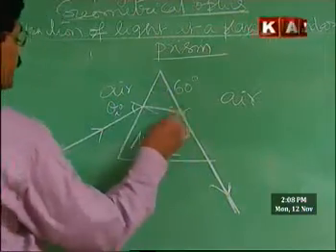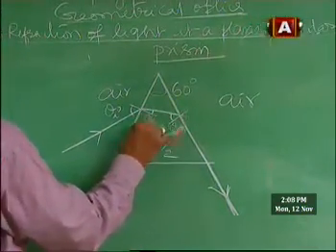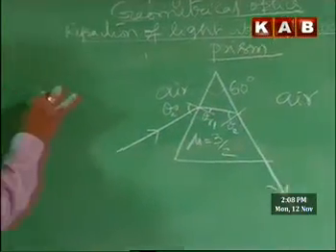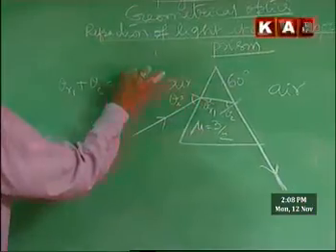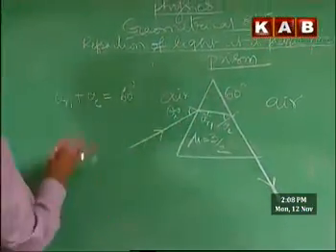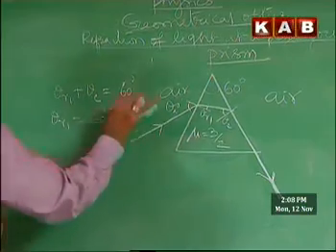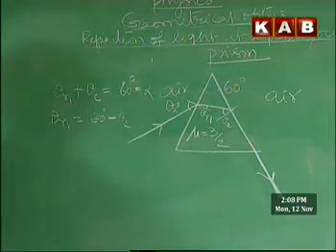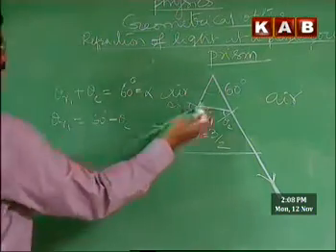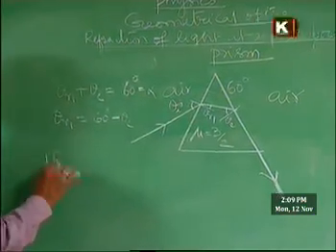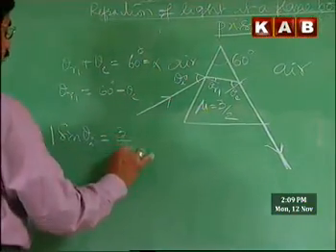So we write like this. This has to be theta C. This is theta r1, and theta r1 plus theta C is equal to 60 degrees, because the angle of the prism is the sum of these two angles. Therefore, theta r1 is 60 degrees minus theta C. Therefore, applying Snell's law to this boundary, 1 into sine theta I is equal to 3 by 2 into sine